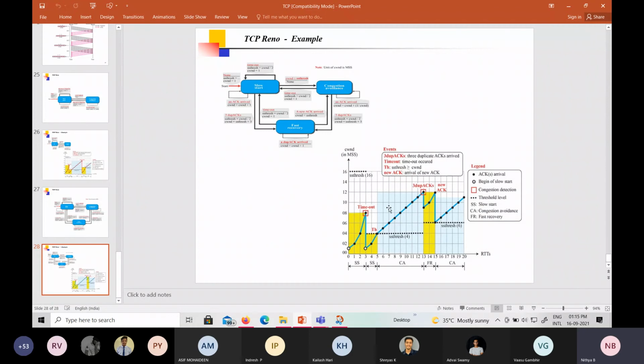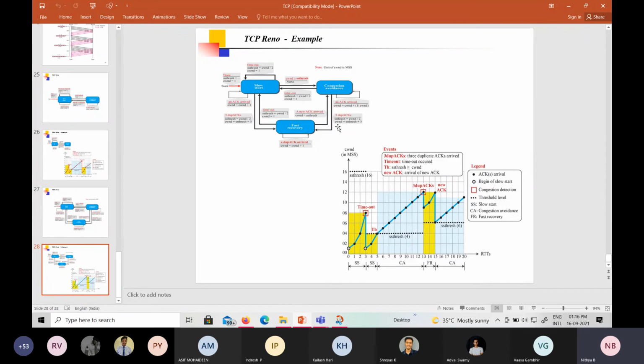We have seen the same thing in the previous example also, but here we have the fast recovery phase. Up to this point there won't be any doubt. Here we have reached 3 duplicate acknowledgements, and we are in the congestion avoidance. If you are in the congestion avoidance phase and you receive the 3 duplicates, we move to the fast recovery stage. So what is the threshold value? It is the congestion window by 2. The congestion window size is 12, so now the threshold value is 6.